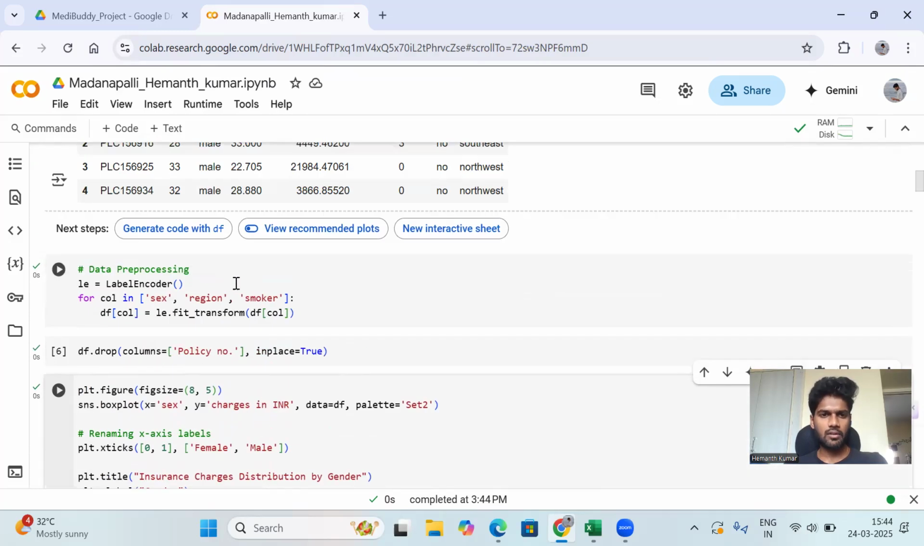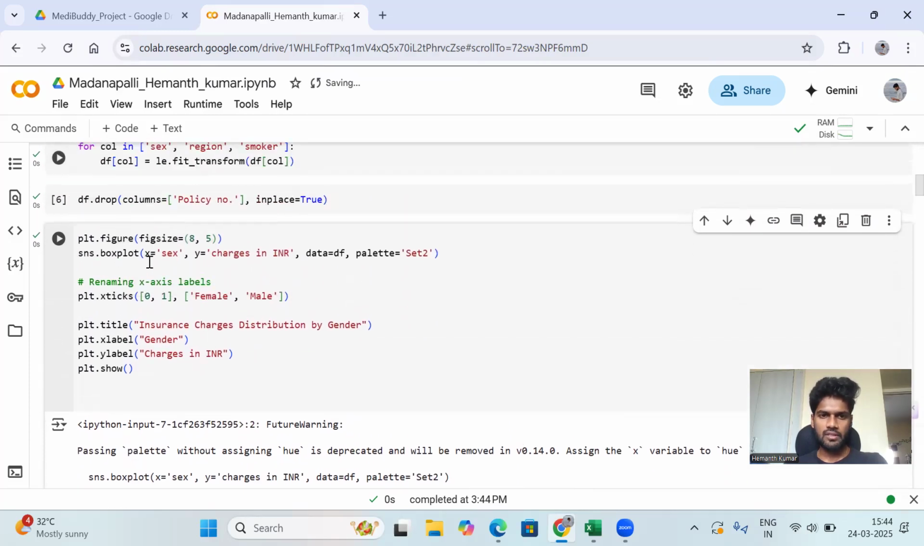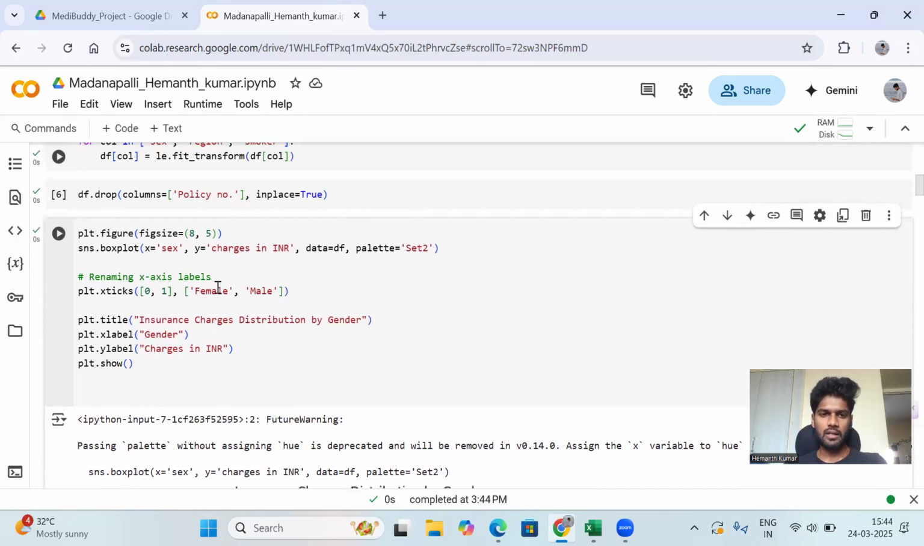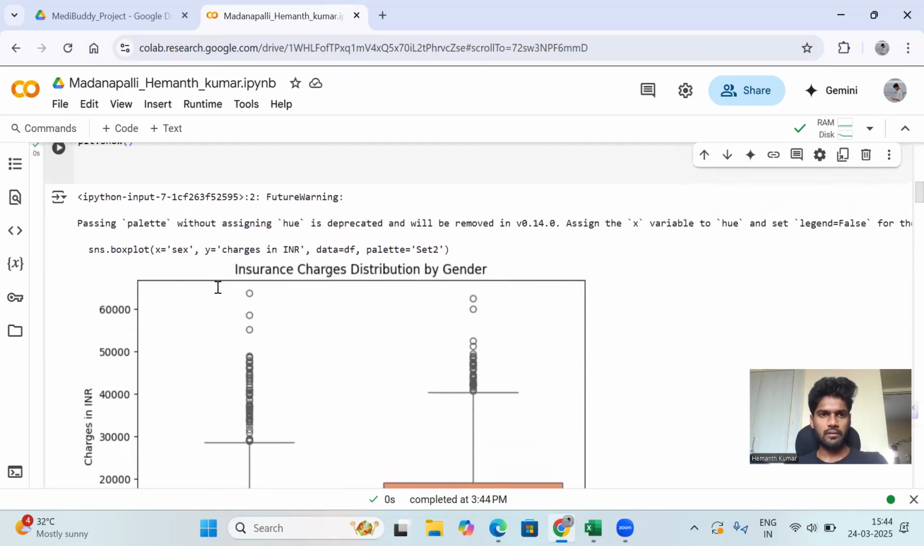This one is related to the figure of that data set. Here, mainly we're focusing on the x-axis. We are taking sex, and for the y-axis we are taking charges in INR. The data set shows a box plot like this. This is a box plot using the data we created.